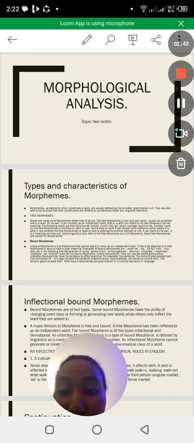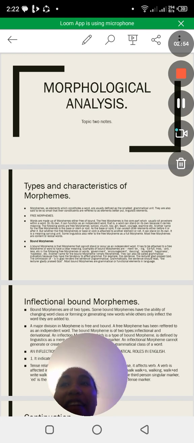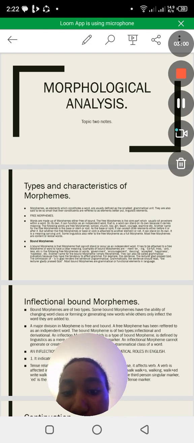The following words are free morphemes, for example, school, church, boy, girl, teach, courage, examine. Like they are free, or they have a meaning, or rather we can say they are independent. Another name for free morpheme is a base, root, or stem.